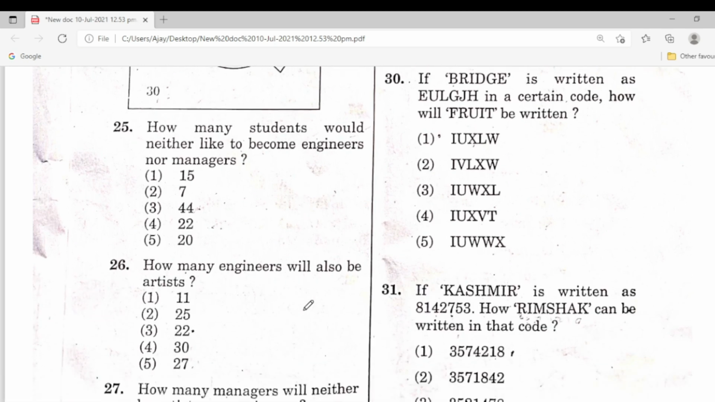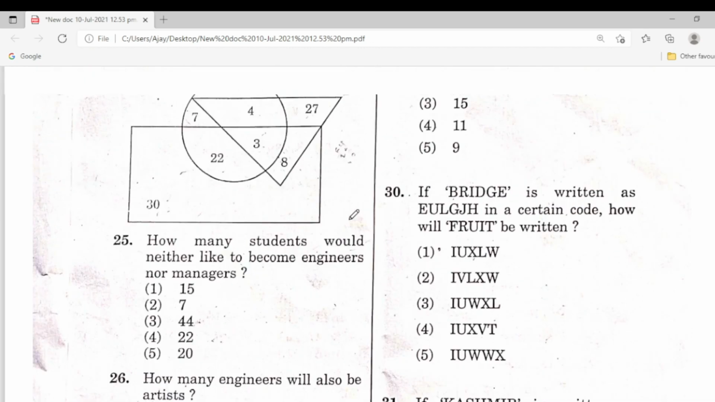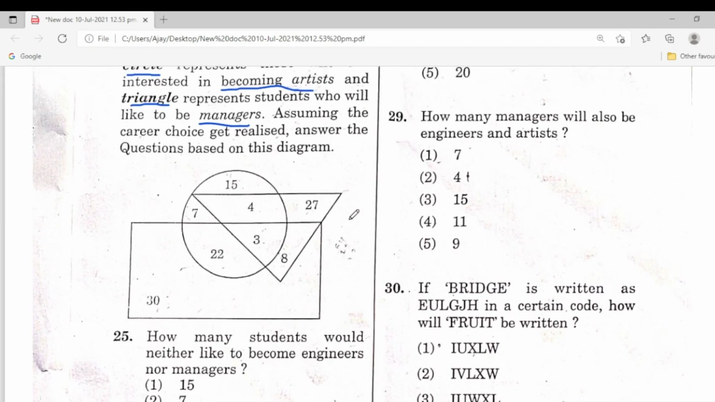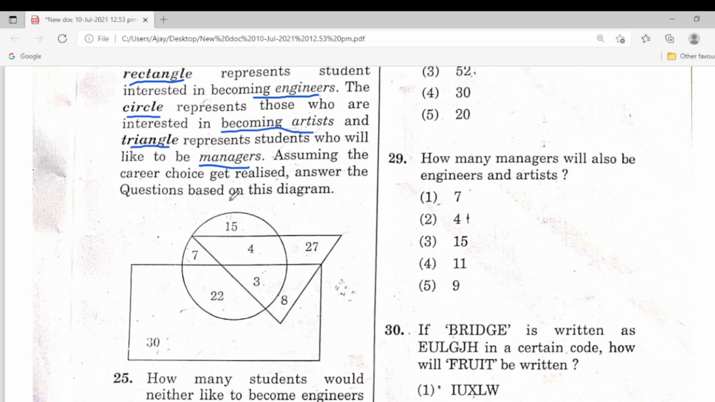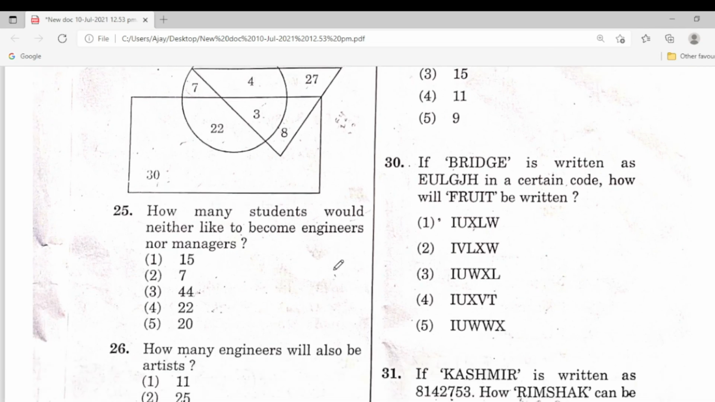25th one here. How many students would neither like to become engineers nor managers? So here the rectangle is engineers, the circle is artists, the triangle is managers. So here is the answer. 25th is 22, the correct answer.